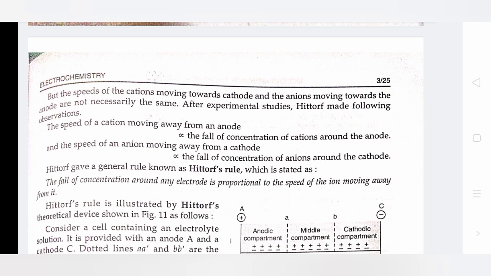After experimental studies, Hittorf made the following observation. The speed of cation moving away from an anode is directly proportional to the fall in concentration of cations around the anode, and the speed of anion moving away from the cathode is